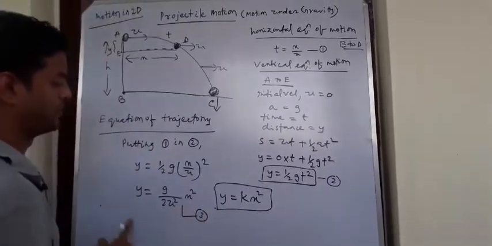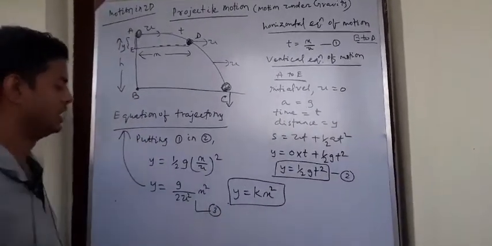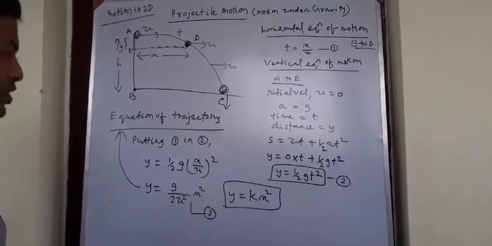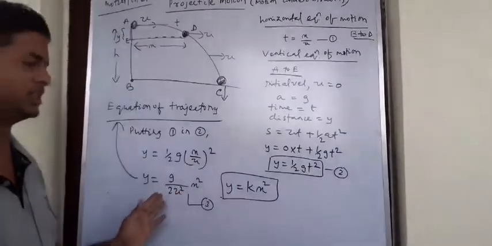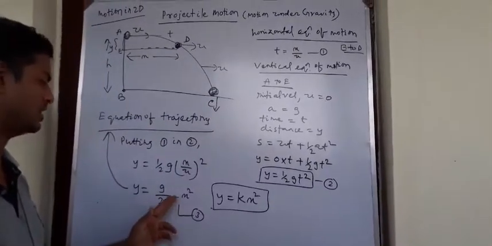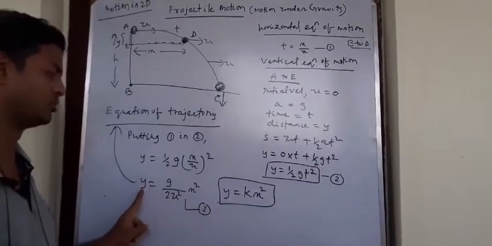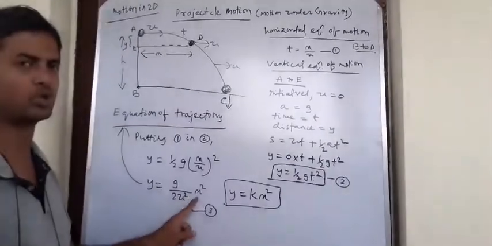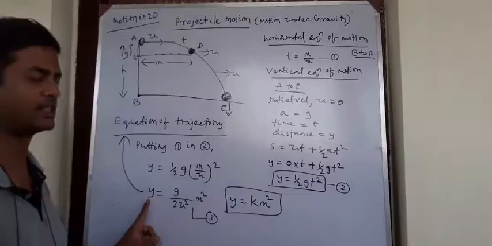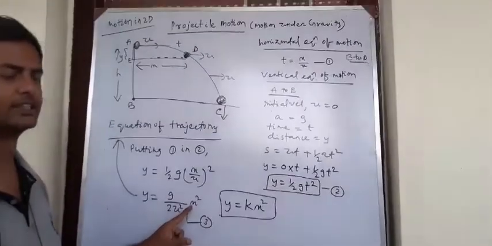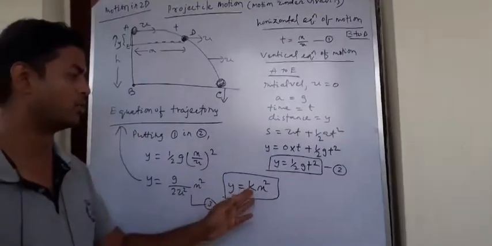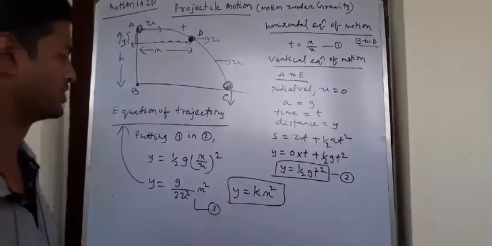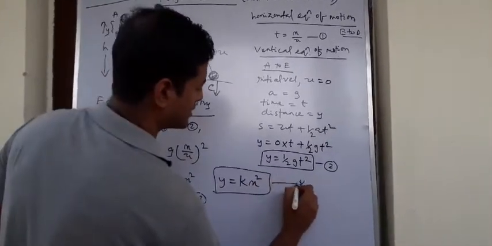So equation 3 represents the equation of trajectory, because this is an equation which establishes a relationship between the vertical equation of motion and the horizontal equation of motion. Y is along the vertical axis, x is along the horizontal axis. But how are they related? They are related by y equal to kx square. So this equation, I am taking it as star.